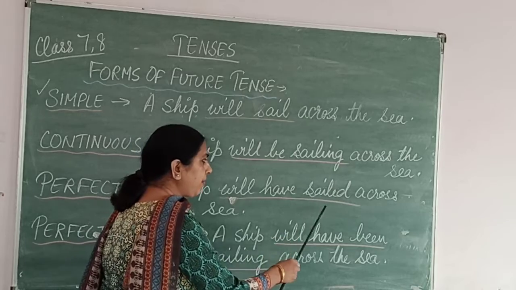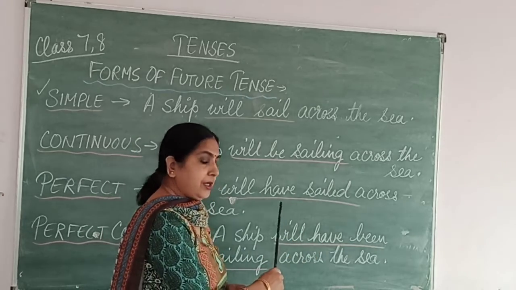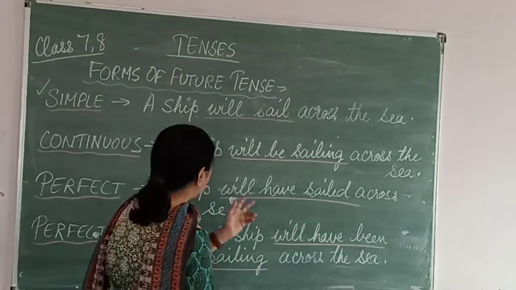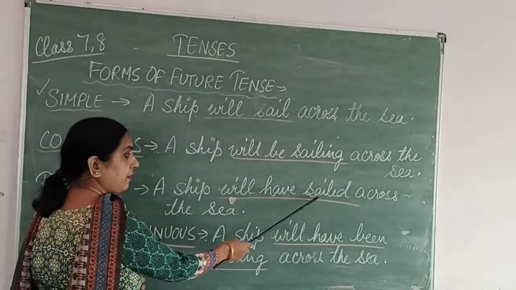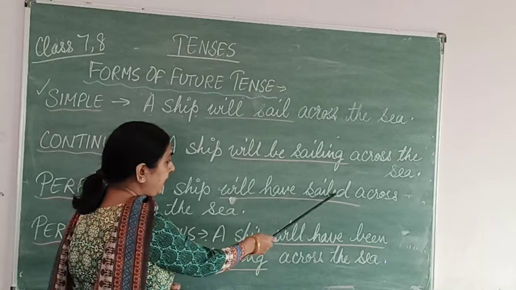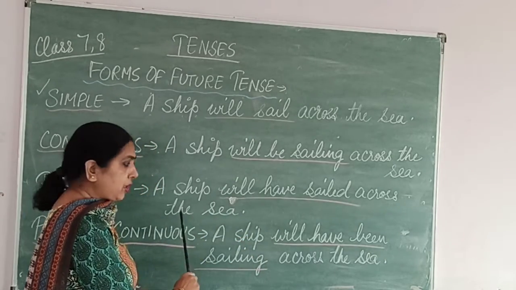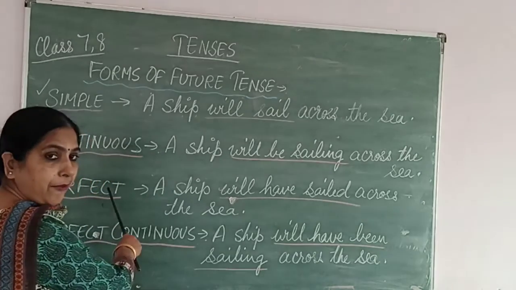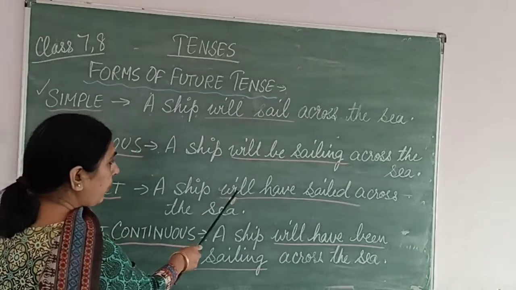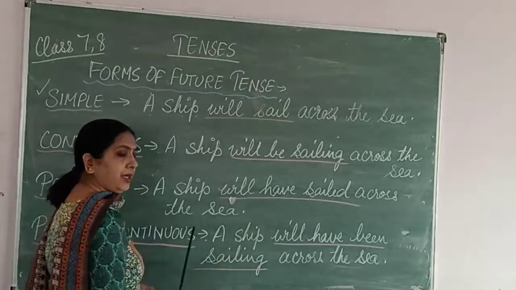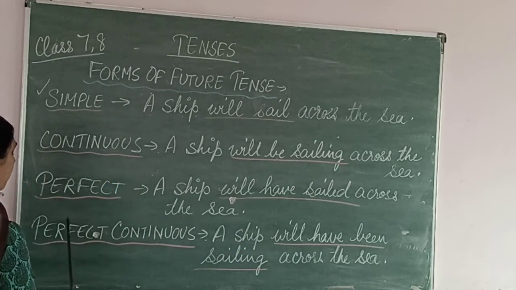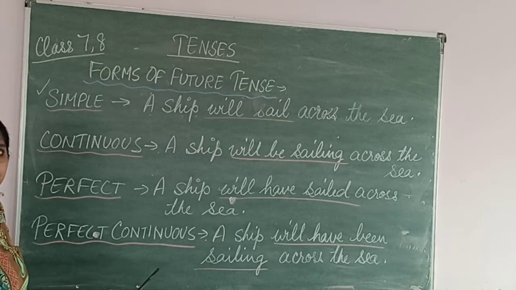Now the verb is changed according to the form of the sentence, right? According to the requirement. So in the same word we are adding ed. Will be there because it is future tense, and have, as I told you, should be added in the perfect tense. So a ship will have sailed across the sea, right? It's clear now.